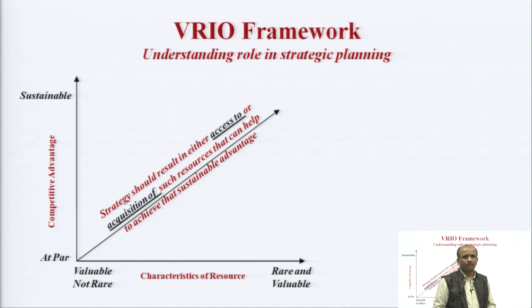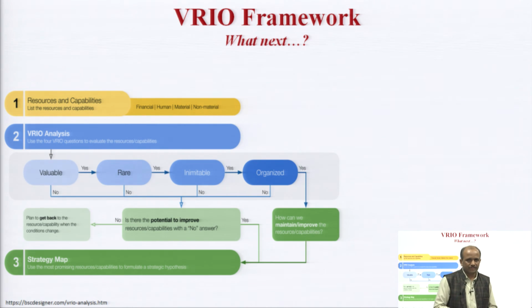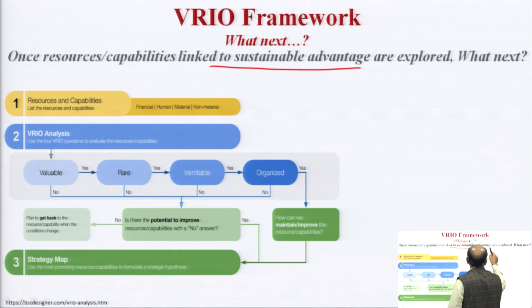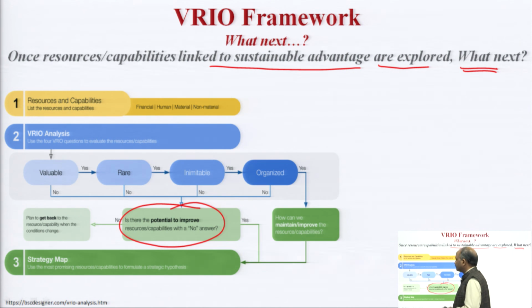This I have already covered. Now what next? This is very important. Once you are done with the VRIO framework, once the resources and capabilities linked to sustainable advantage are explored, what is next? Next I should explore the potential to improve.